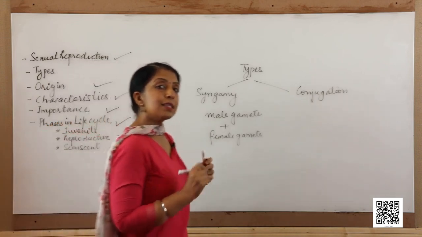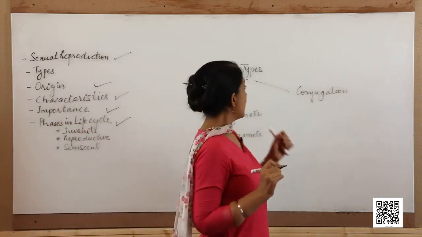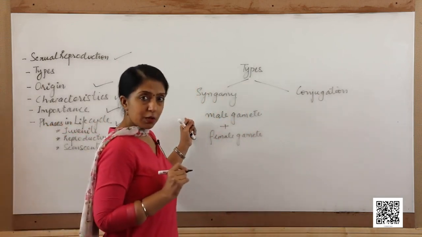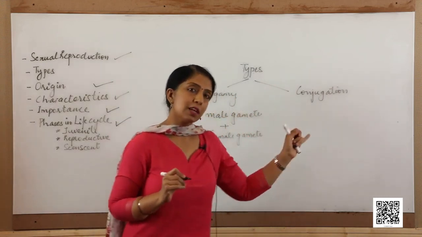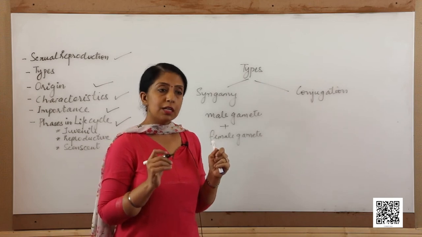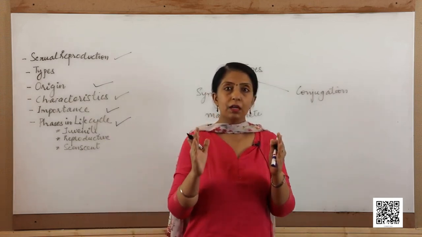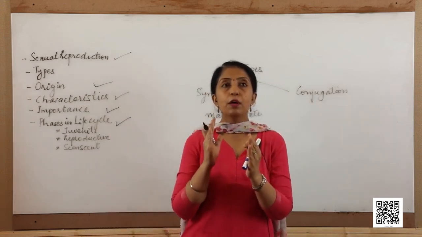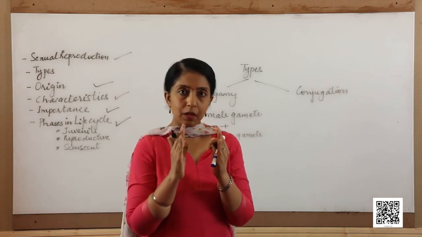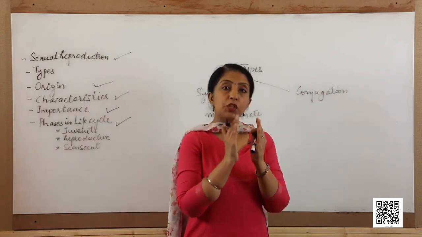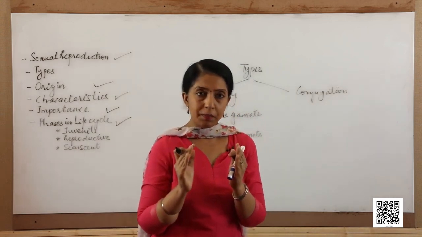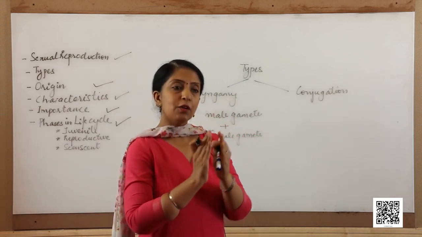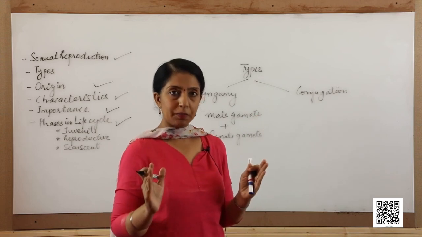But there are still certain organisms in which syngamy is not visible, rather they show conjugation. Now, what is conjugation? Conjugation is the temporary coming together of the two parents and they exchange the male pronuclei between each other and then they separate from each other.